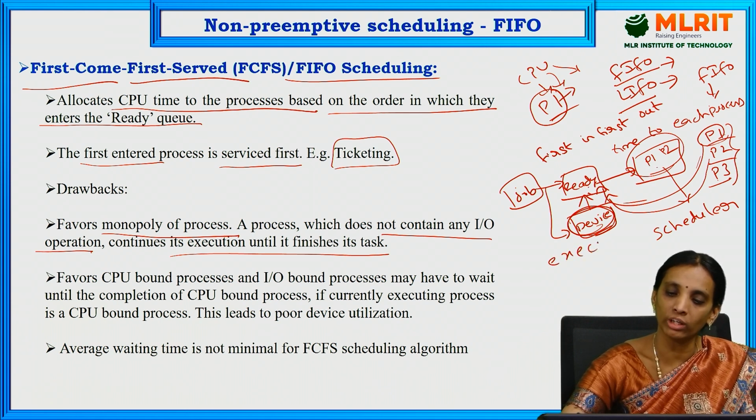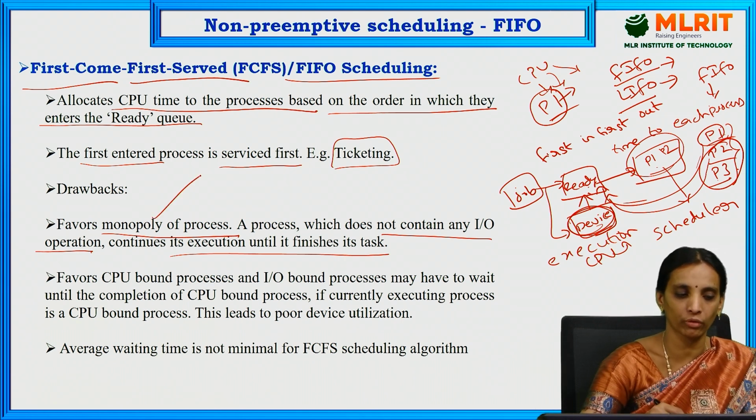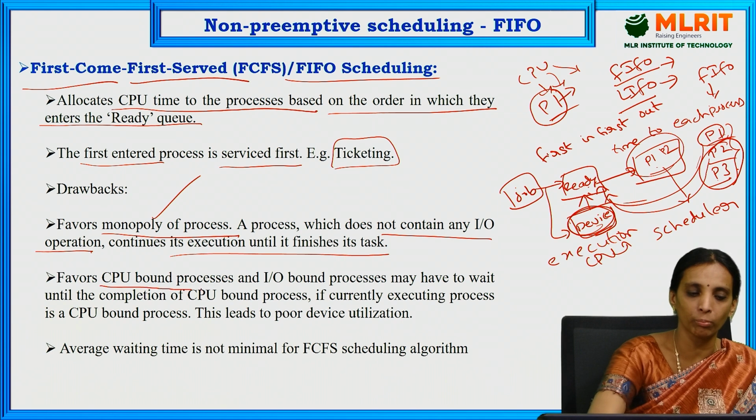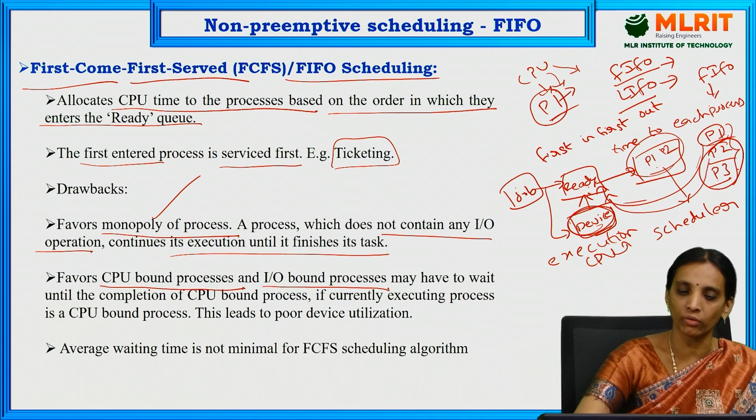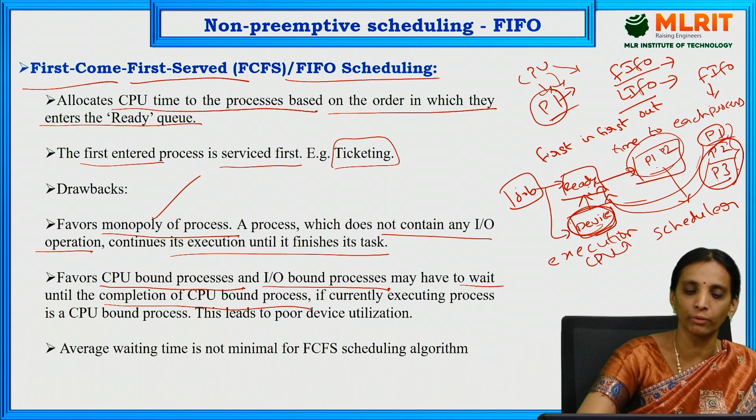The CPU is allotted to this process, so other processes remain in the waiting state until the completion of P1. It favors the monopoly of a process. So it favors CPU bound processes, and IO bound processes are kept in the wait state until the completion of the CPU bound process.